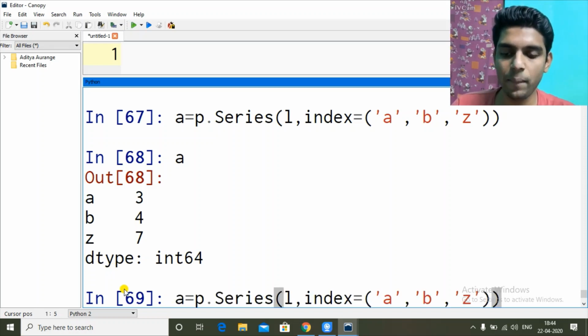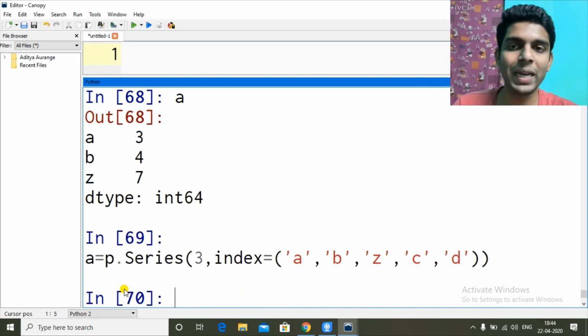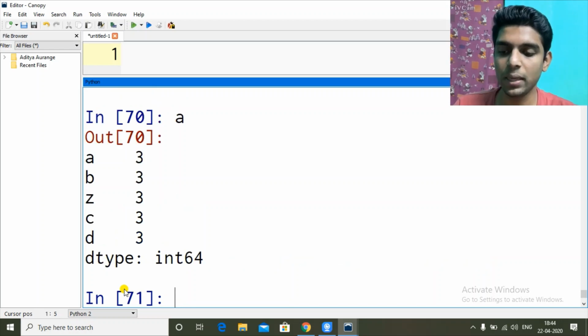So let's say I want a series with one value complete. Okay, all the values same, but I want 10 values or, say, 5 values. So, A, B, C, D. Okay, instead of a list, I will give 3. I am passing only one value and there are 5 indexes. So what will happen here? All the indexes will have the same value, which is 3.